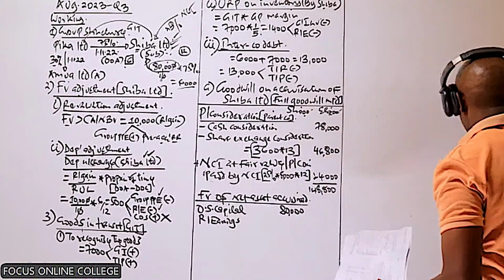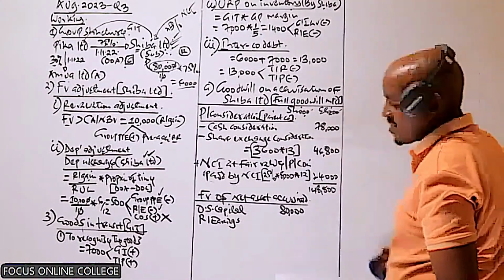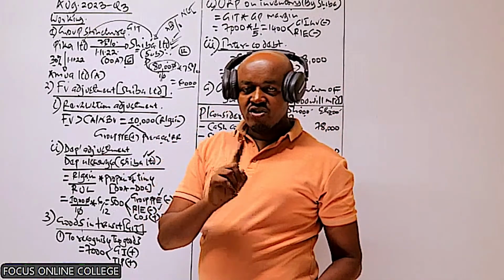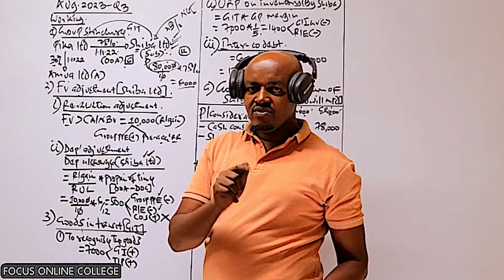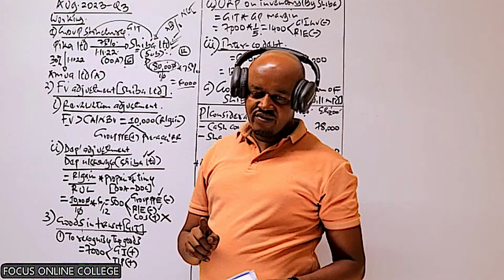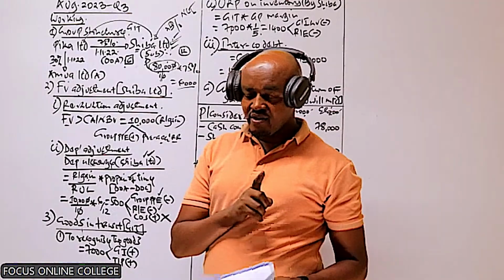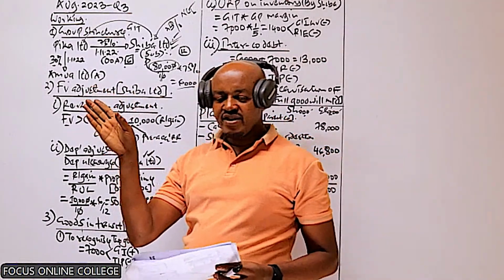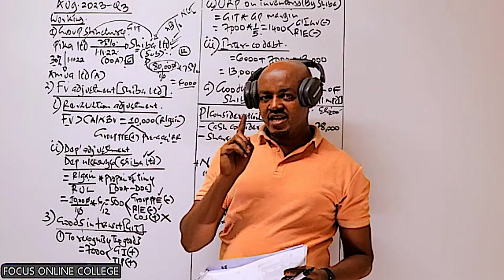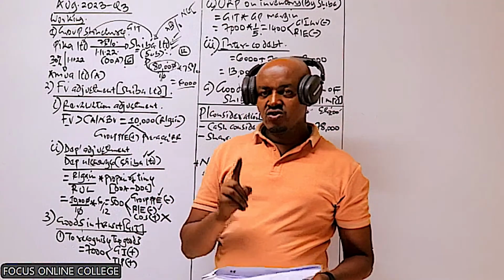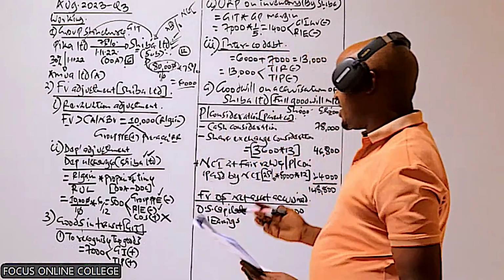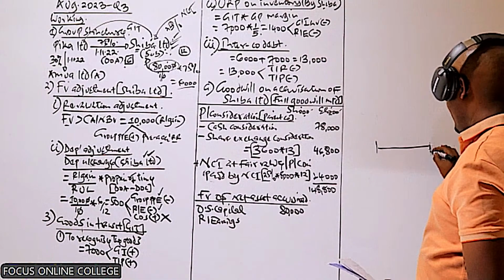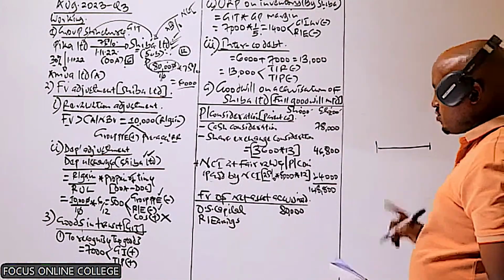So generally, this is something you need to know moving forward. Anytime a subsidiary company was acquired during the current year, there is no single time the examiner will give you its retained earnings on the date of acquisition. But if you remember the other question which we did for Kuja Twende, where a subsidiary was acquired 5 years back, we were given its retained earnings on the date of acquisition. But for a subsidiary acquired during the current year, the examiner will not give you its retained earnings. In very rare cases, the examiner will give you that. So you have to compute.